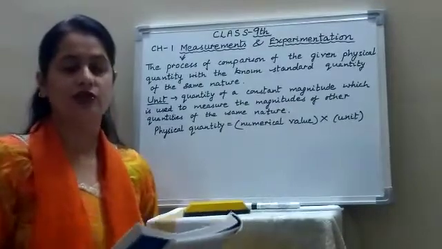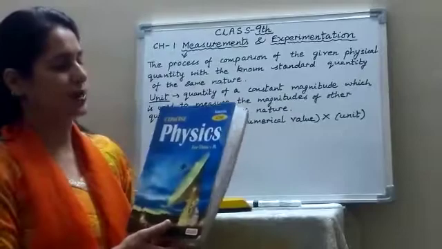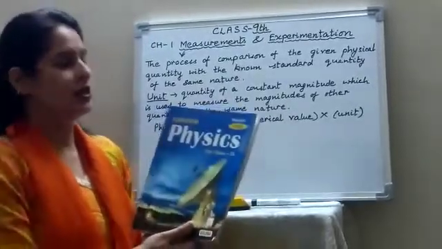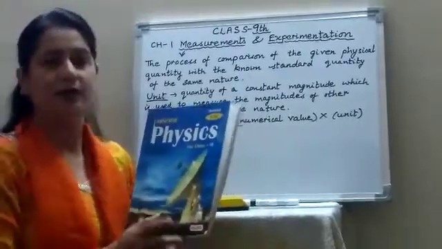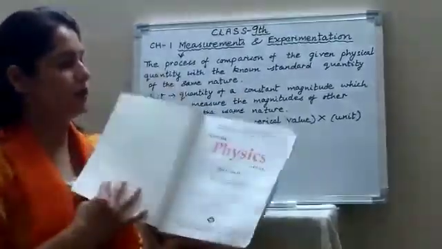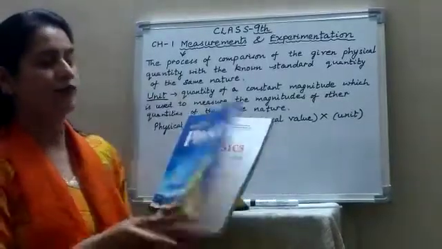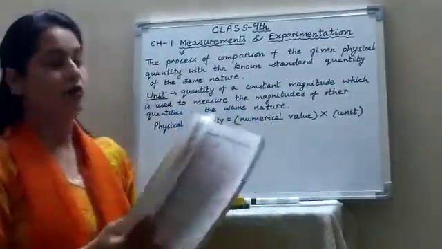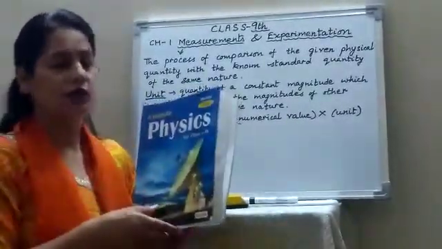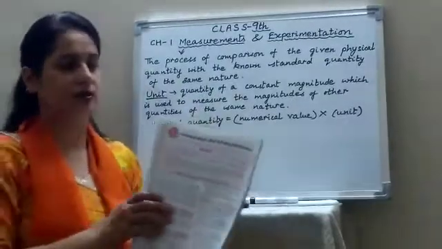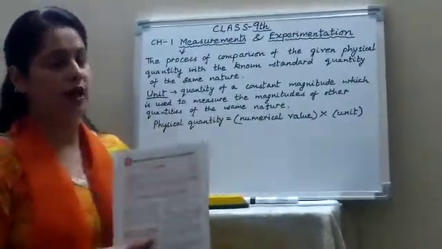Before starting, children, I also want to show you the book which is prescribed for class 9. This is Conscience Physics for class 9 by Selena Publishers. Conscience Physics part 1 is for class 9 and part 2 you will have for class 10. I hope that everybody has this book. And the written work you will do in a register. You will maintain a register and do all the written work in that.